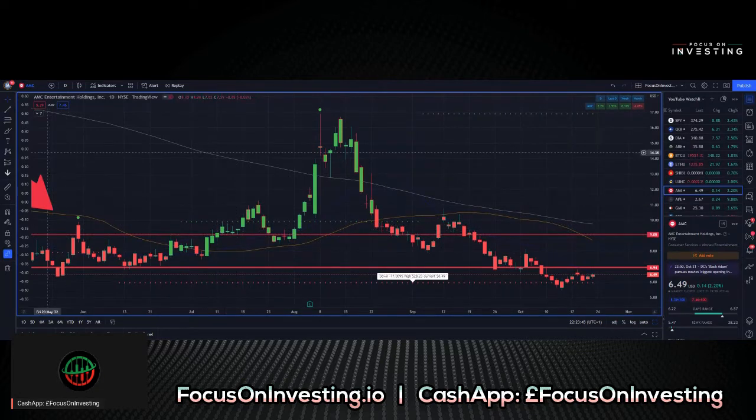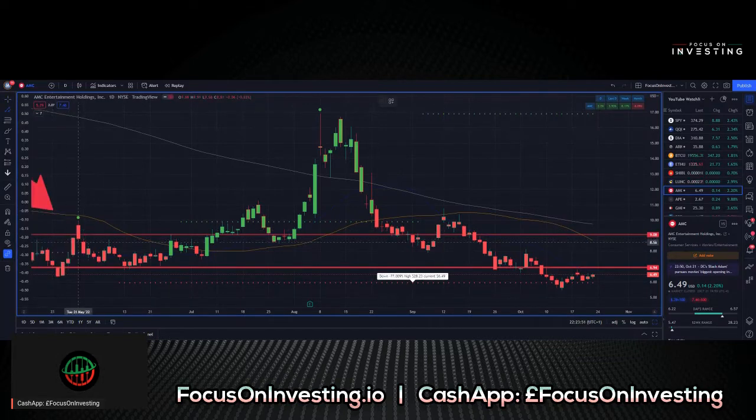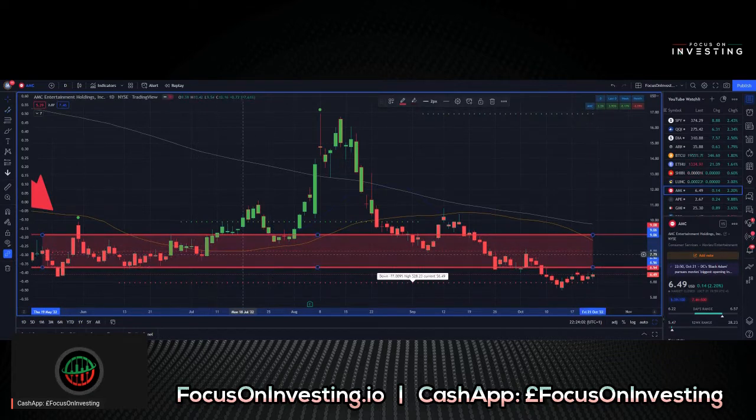Again, quite flat. If we draw this channel, we can draw a quick channel for this. I mean, we've got it highlighted here with our support and resistance levels, but if we just draw this channel, similar sort of story with price sort of bouncing in between the channel. We see it break out of the channel, use the resistance as a level of support, spike up briefly, and then come back down within this sort of channeling range.